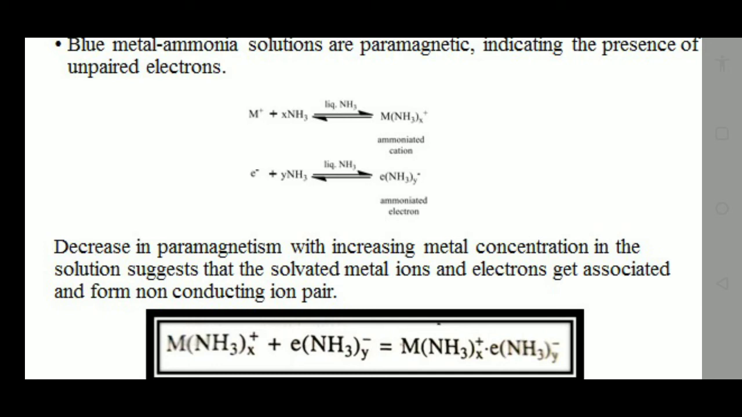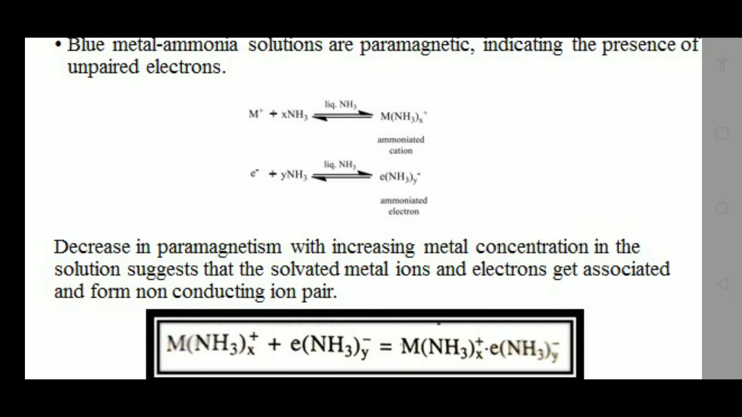These blue metal ammonia solutions are paramagnetic, indicating the presence of unpaired electrons. When the metal dissolves in liquid ammonia, it converts into M plus and an electron. Because of the presence of this electron, the solution is paramagnetic.